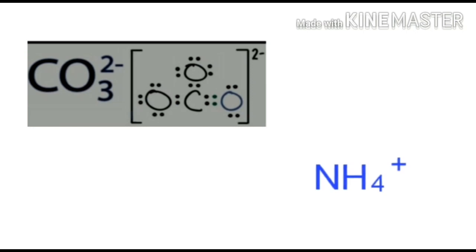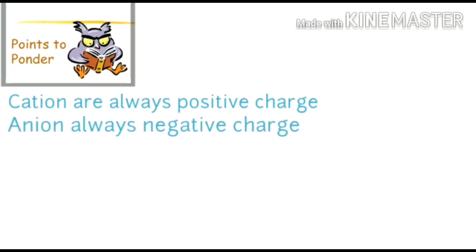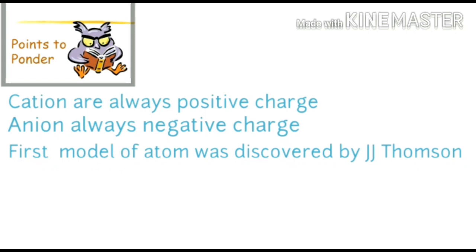Now let us mark some points to ponder, which are generally the misconceptions made by students. The first point is cations always have positive charge. Anions always have negative charge. The first model of atom was discovered by J.J. Thomson.